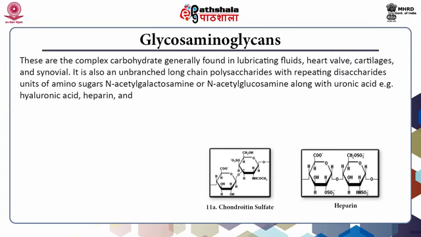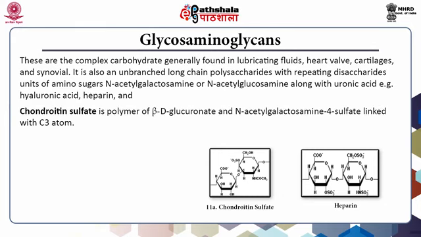Glycosaminoglycans. These are the complex carbohydrates generally found in lubricating fluids, heart valves, cartilages and synovial fluids. It is also an unbranched long chain polysaccharide with repeating disaccharide units of amino sugars, namely N-acetyl galactosamine and N-acetyl glucosamine along with uronic acid. For example, hyaluronic acid, heparin and chondroitin sulfate etc.